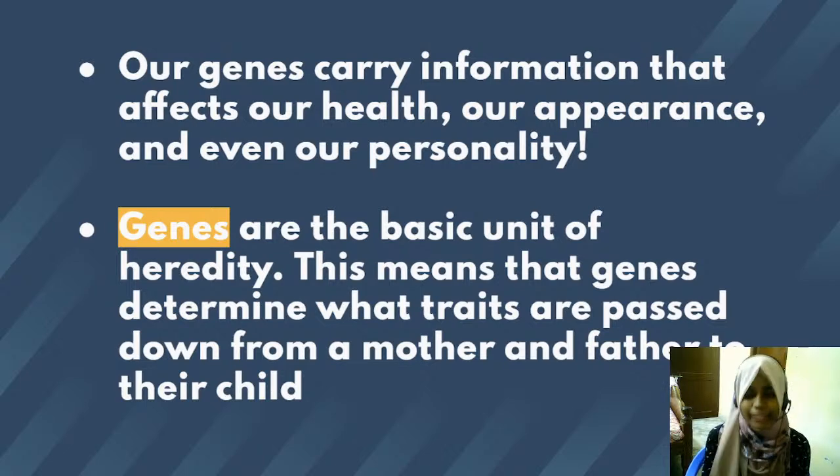His parents must have been like that, so those genes have automatically passed on to him, and he behaves in the same way. The basic definition is that genes are the basic units of heredity. This means that genes determine what traits and characteristics are passed down from our parents, our mother and father, to the child.